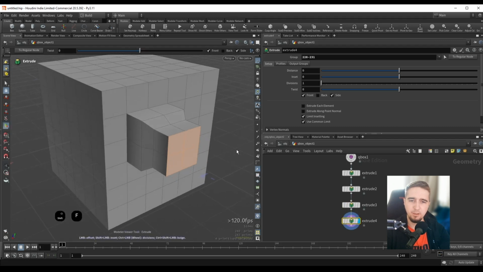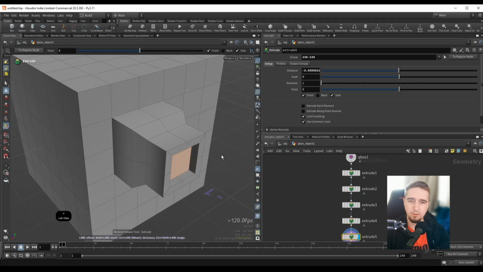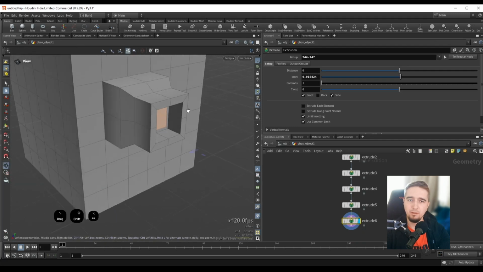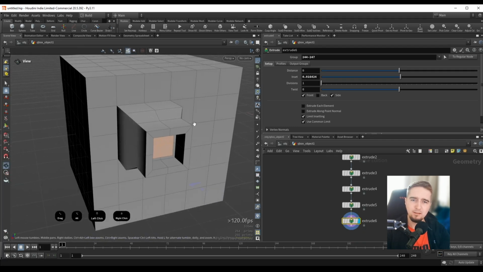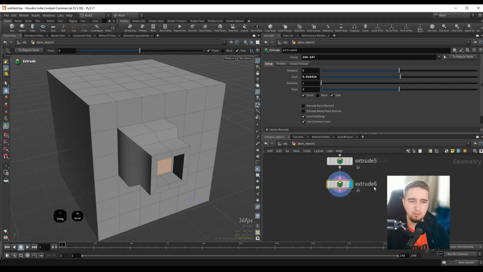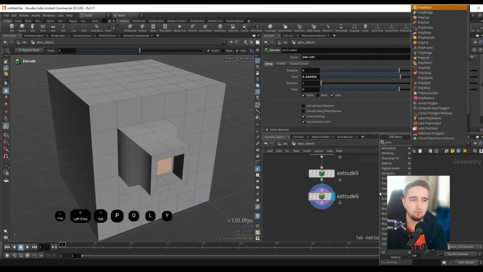So again, I can press Shift F, and if I want to create an inset, I can hold down Shift and click drag. Let's do Shift F and click drag. Let's do another inset. So Shift F, hold down Shift and drag, and very easily we can start to build geometry. So really, this is the base of how stuff works with Modeler. Alexei leveraged all of the existing operations that you could do in Houdini and assigned them to hotkeys to work seamlessly when you are using the Modeler key map. And some of these operations will resemble the stuff that comes with Houdini, but you can see that this extrude here is actually not the same as the poly extrude that Houdini comes with.